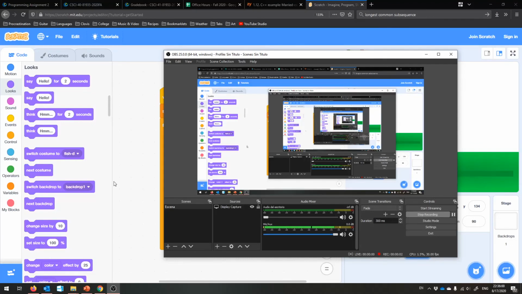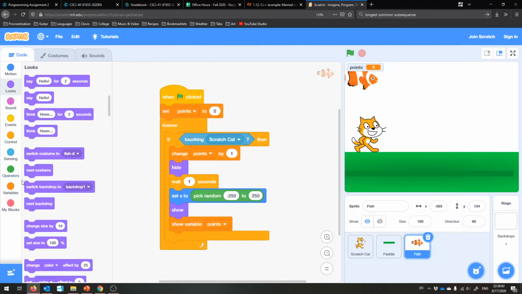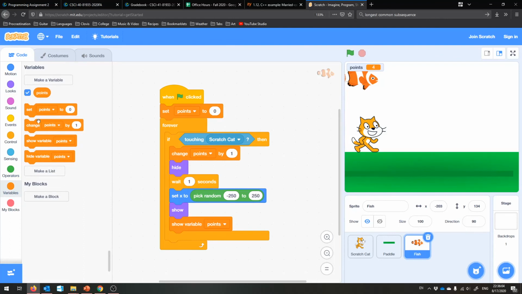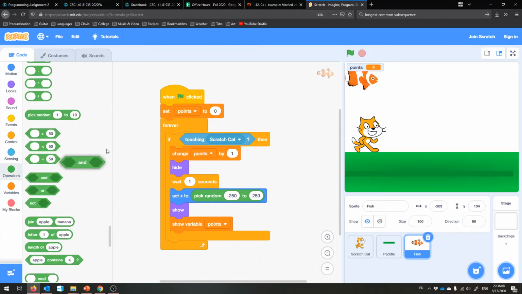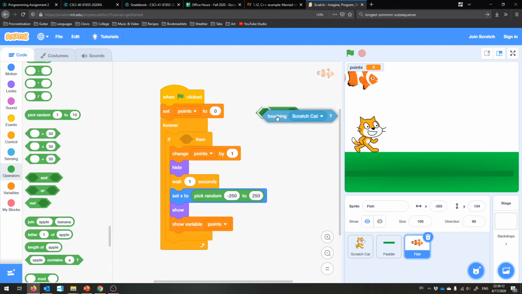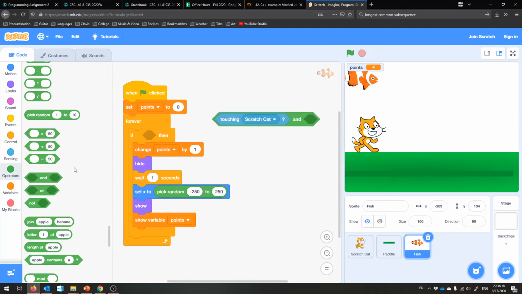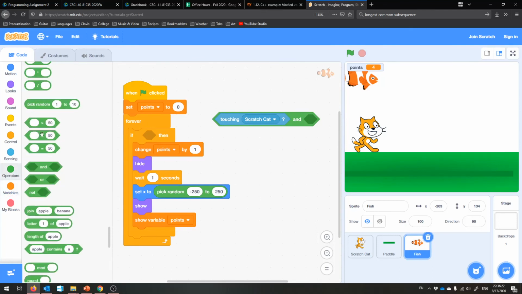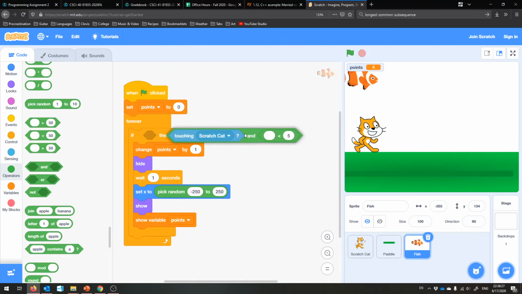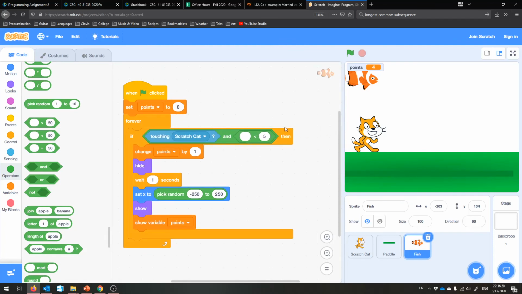Oh, I just remembered something. I want to show you how we can use what we learned in our previous lecture to do cool stuff. So here is an AND operation. We can change this, just briefly. If the Scratch Cat is touching the fish and the points is less than, like, I don't know, 5, then we can do cool stuff.